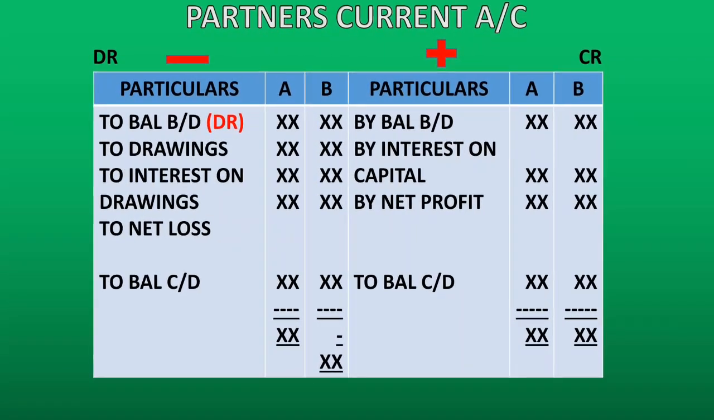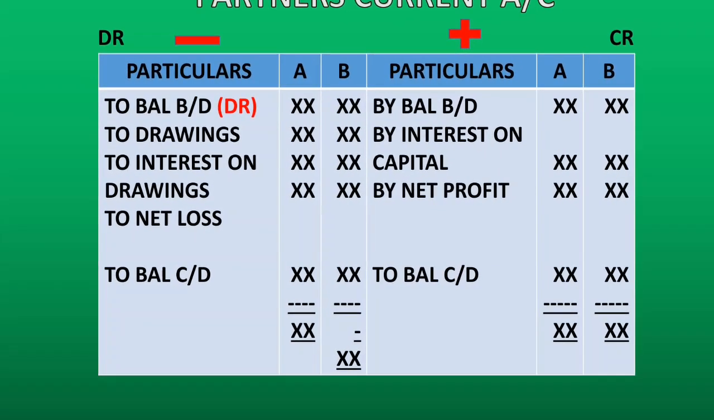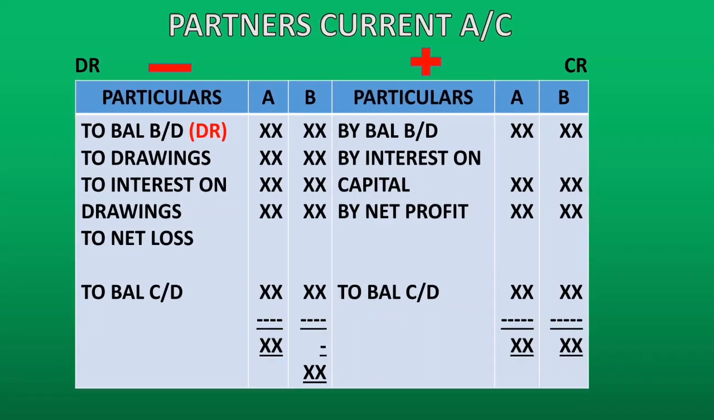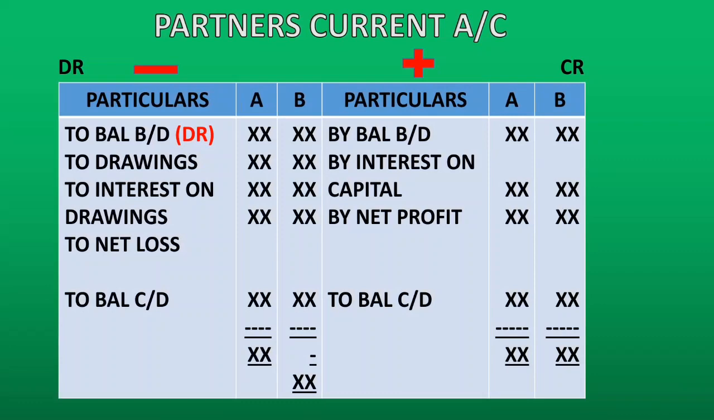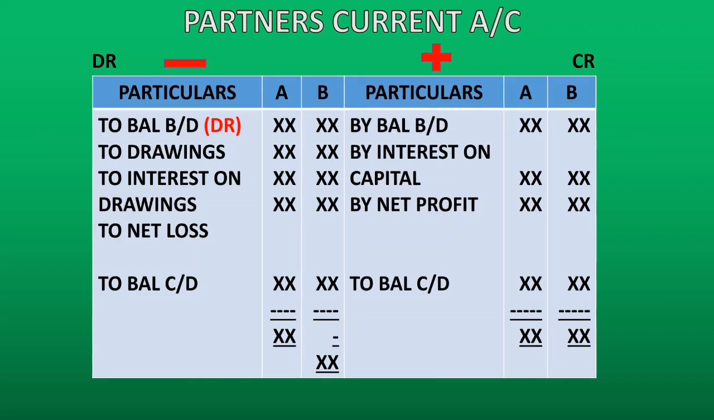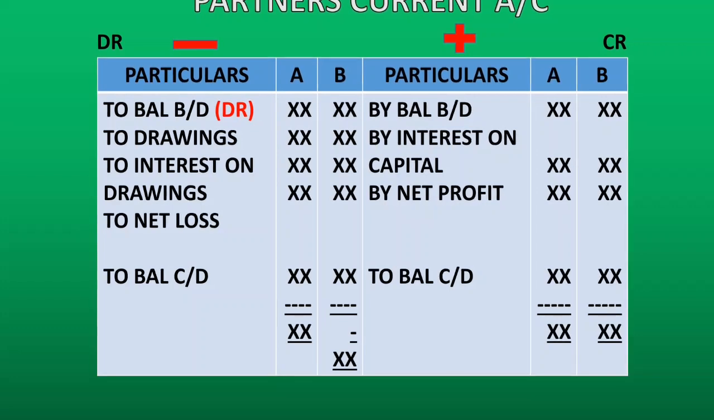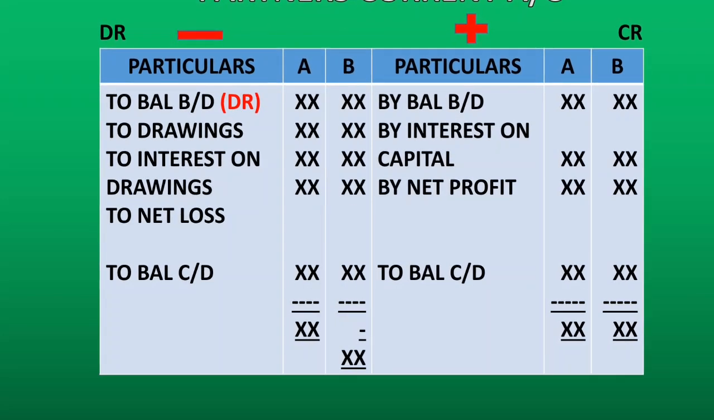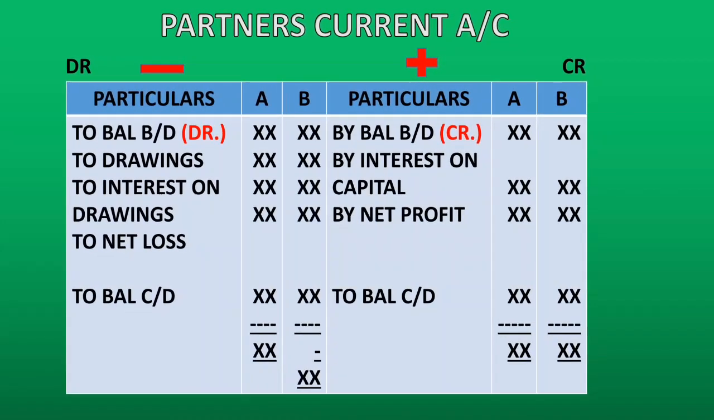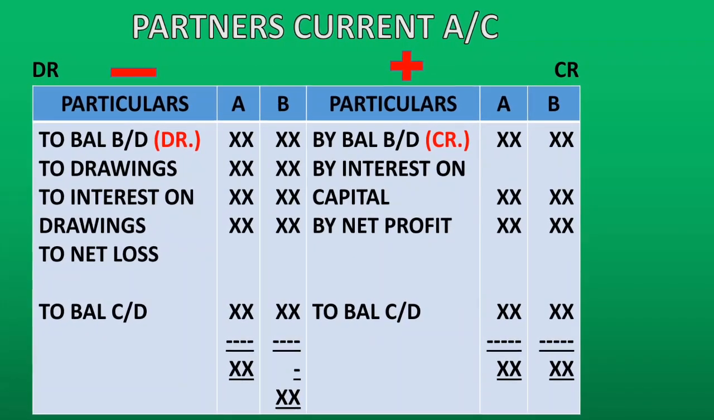The difference in partner's current account would be that partner's capital account will always have a credit balance. However, partner's current account can have a debit as well as a credit balance. And so, partner's current account could begin with "to balance brought down" on the debit side if it has a debit balance. If partner's current account has a credit balance, then we begin from the credit side by writing "by balance brought down".